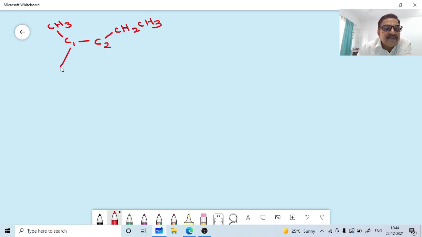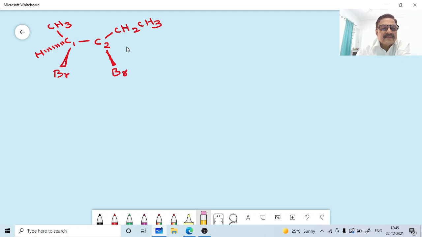Compound A, this is compound A, isomer A. Now we have drawn the mirror image here.